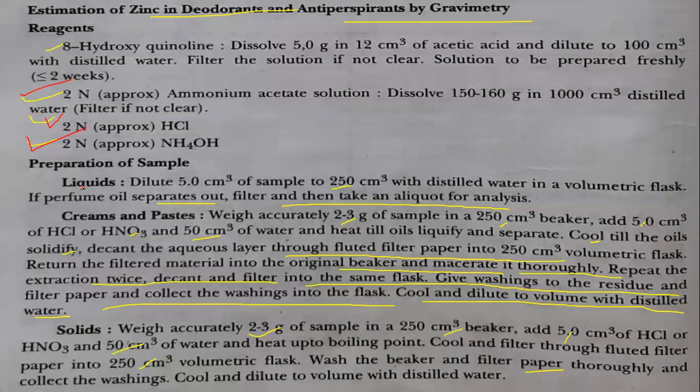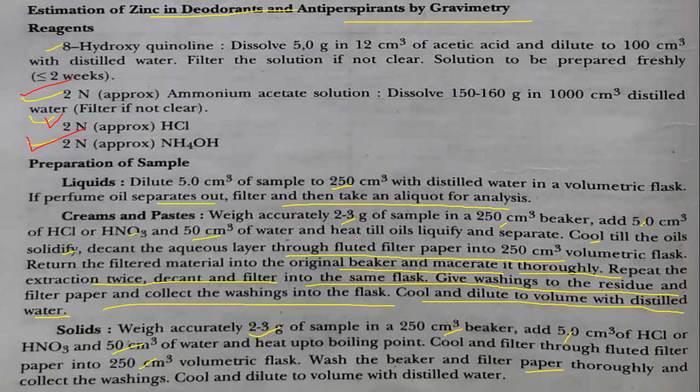So how can we prepare? For liquids, we are going to take 5 ml of sample in 250 ml of distilled water in a volumetric flask. If the perfume oil separates out, filter, and then take the liquid for the analysis.